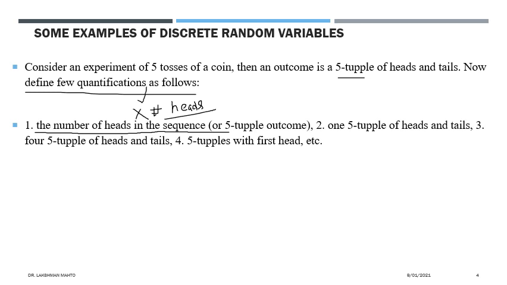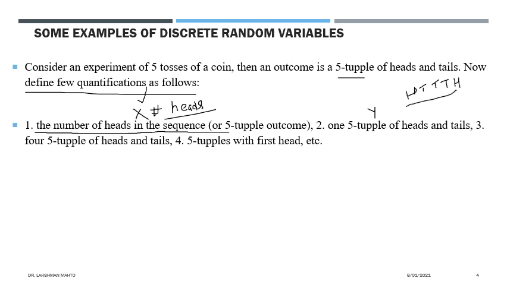Yes, very fine. It is a random variable. Why? If you look deep inside, what is the domain of this one? The domain is the complete sample space. Now I'm talking about the second one, which I denote by y. Y is talking about one 5-tuple of heads and tails, just one 5-tuple. You are free to take any one, like head, tail, tail, tail, head, or anything else.